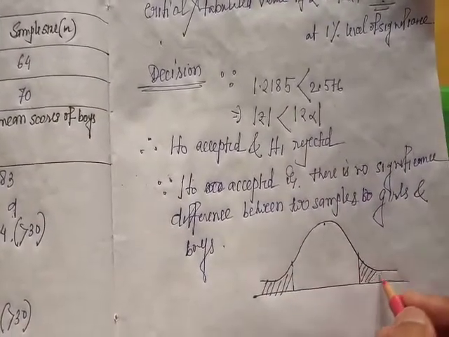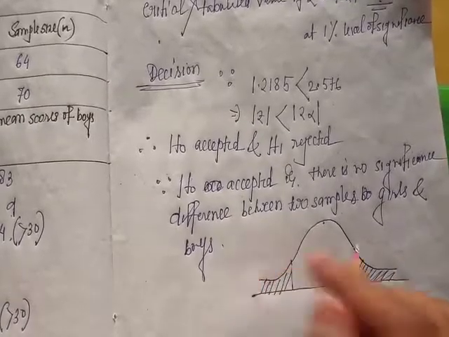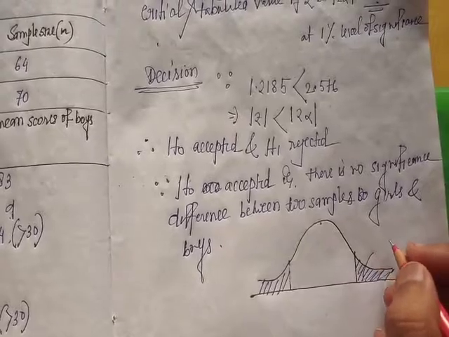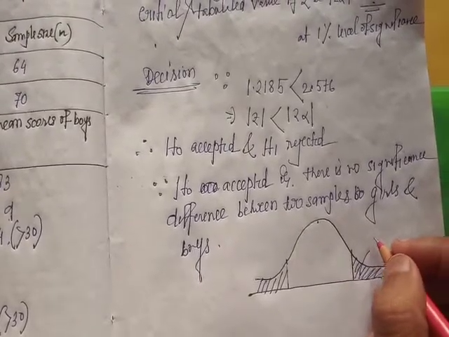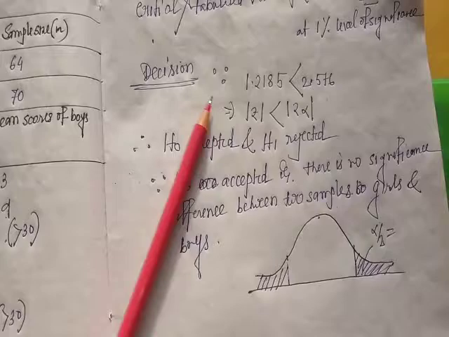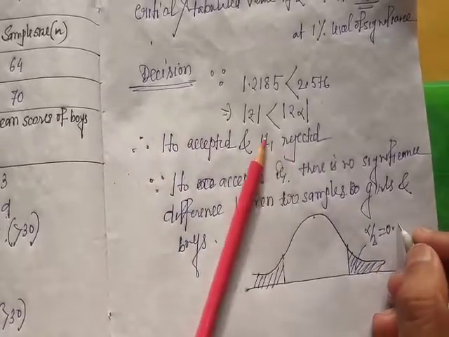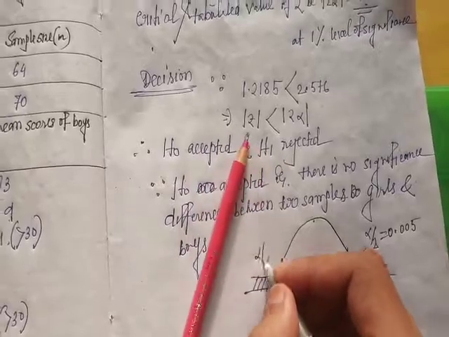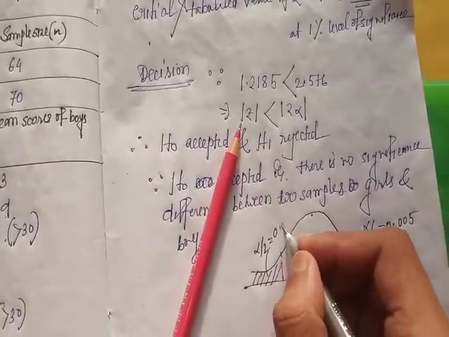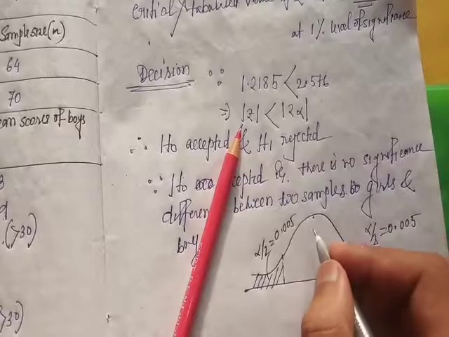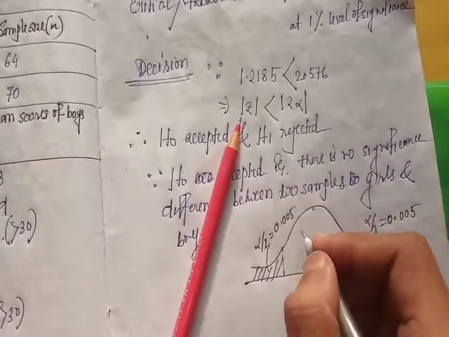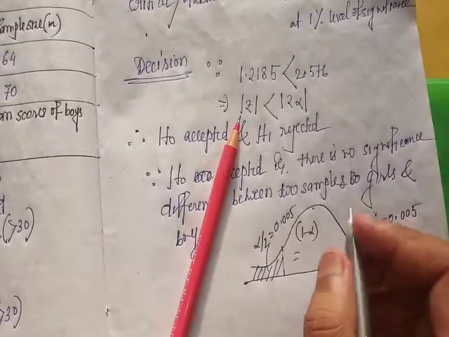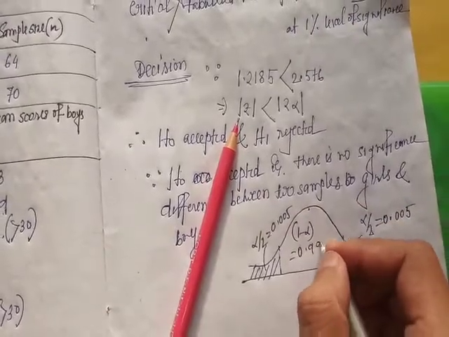This portion is alpha by 2, so the area of this portion is 0.01 by 2, which means 0.005. This is also alpha by 2, 0.005, and the remaining portion is 1 minus alpha, which means 1 minus 0.01, that is 0.99.